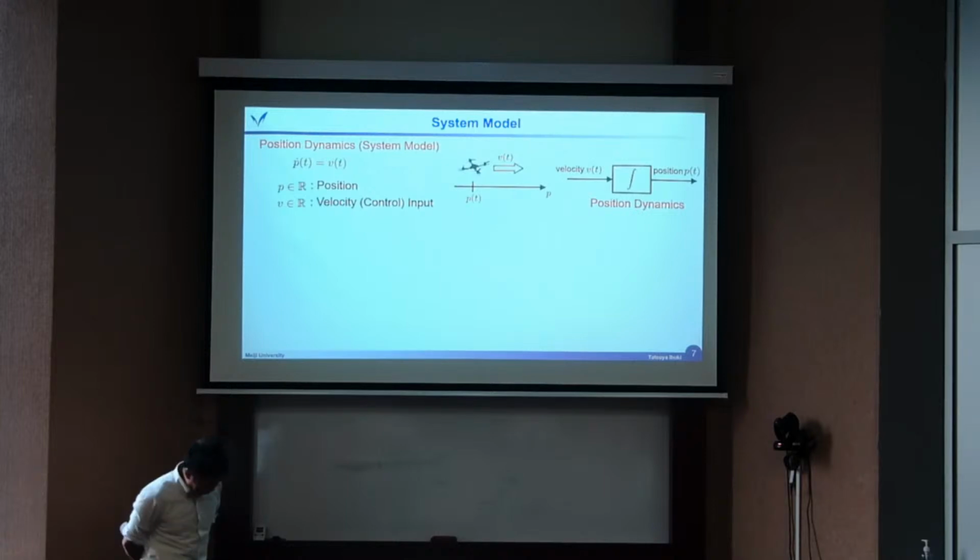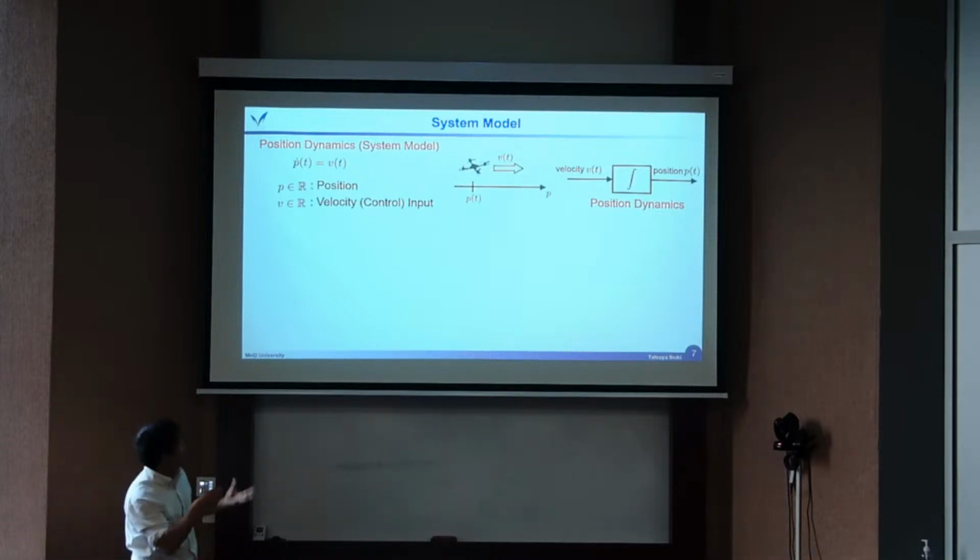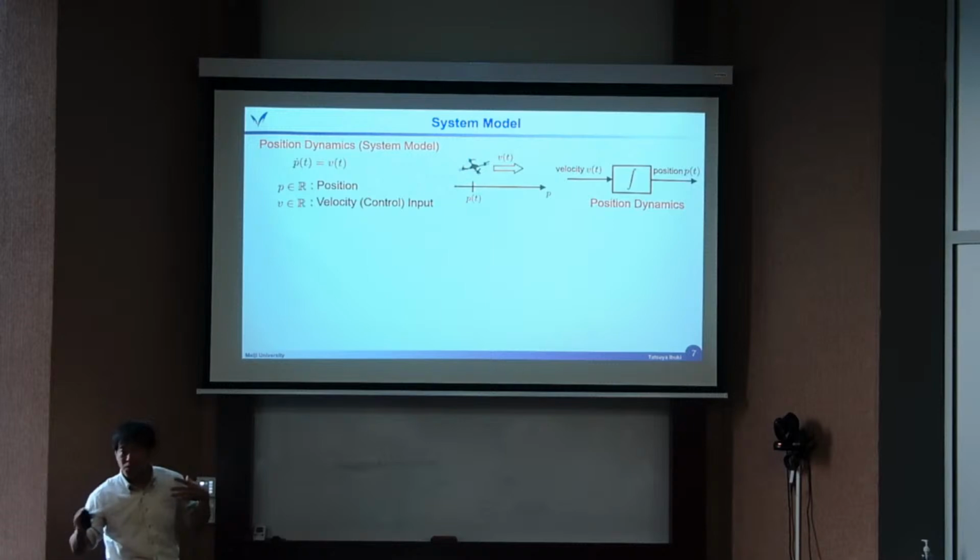So then, let me give you some background. For example, here is a quadcopter's position control case. As you know, we now have many kinds of commercial quadcopters. In this small toy robot, we can directly command the velocity input, not the acceleration, not the voltage. We can directly command the velocity. I mean, the target model is given here: the time differentiation of the position is given by the velocity input.